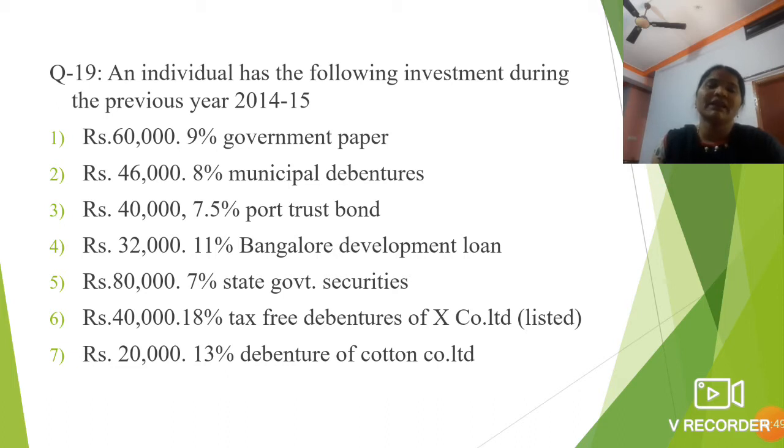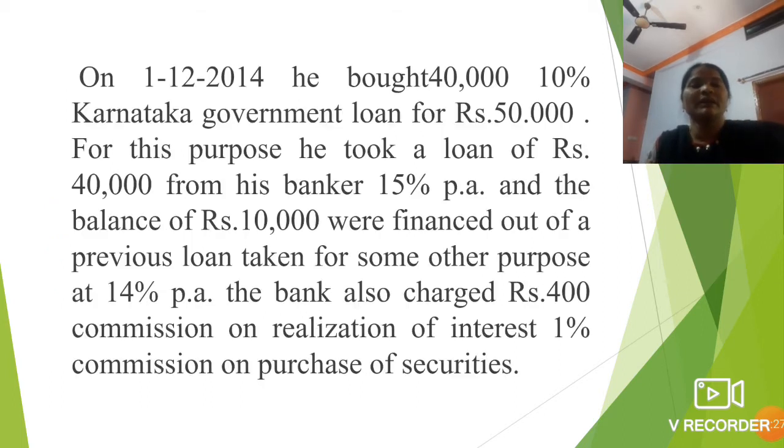The information is given like this: rupees 60,000 9% government papers, rupees 46,000 8% municipal debentures, rupees 40,000 7.5% port trust bonds, rupees 32,000 11% Bangalore development loans, rupees 80,000 7% government securities, rupees 40,000 18% tax-free debentures of X company limited, that is listed debentures. Then 20,000 13% debentures of Cotton Company Limited.